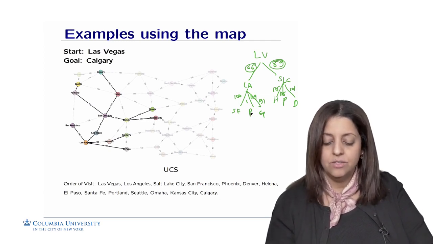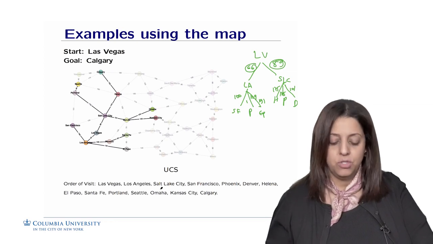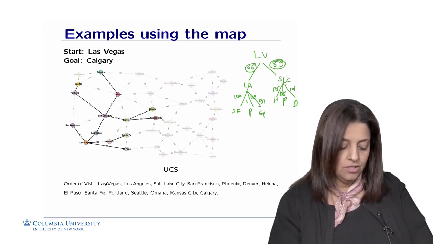So I got the idea. So I'm going to keep going by prioritizing by the shortest cost. And for reference, the order of visit would be the set of cities given here.